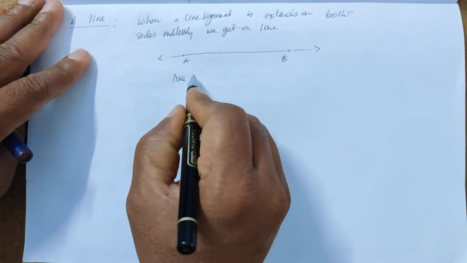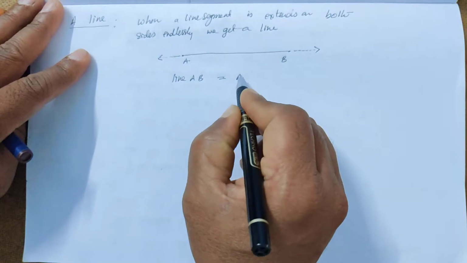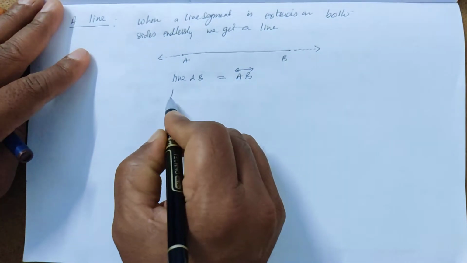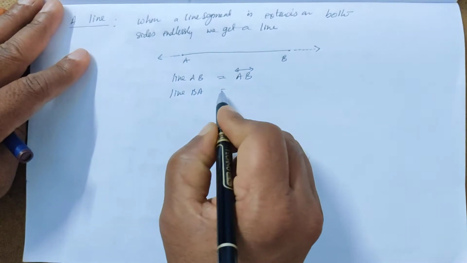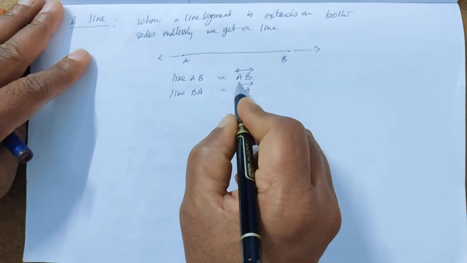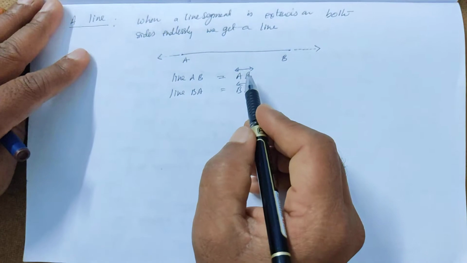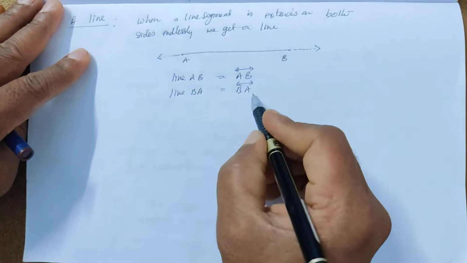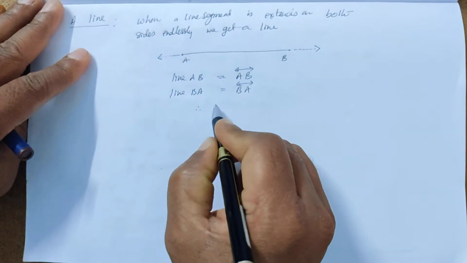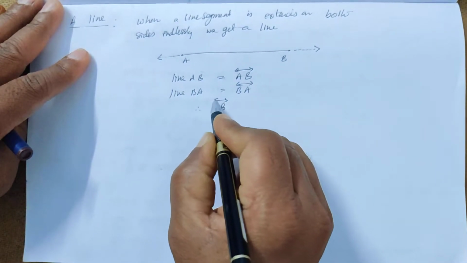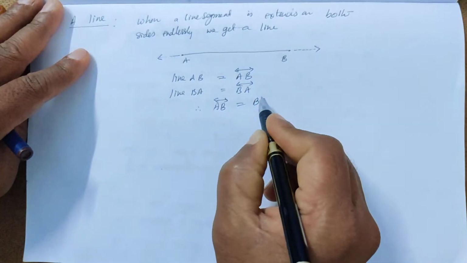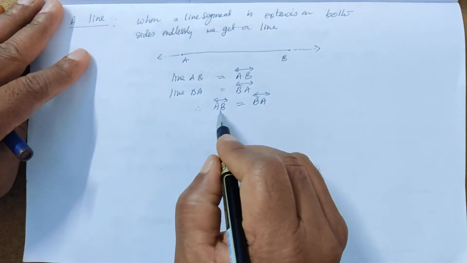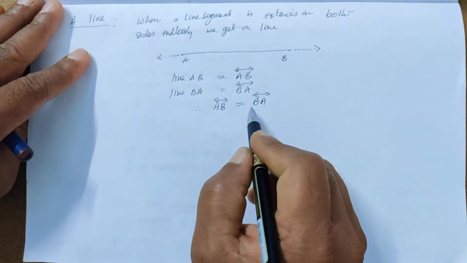Line AB can be shown with arrow marks on both sides, and line BA can be shown likewise. So these two lines AB and BA are the same. In the case of rays, ray AB is not equal to ray BA, but line AB is the same as line BA.